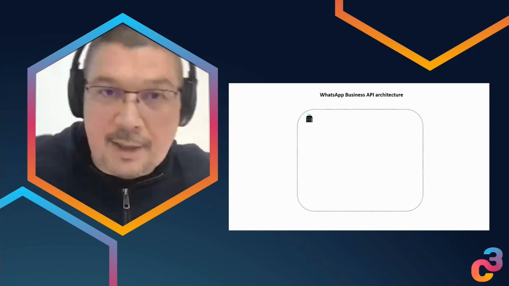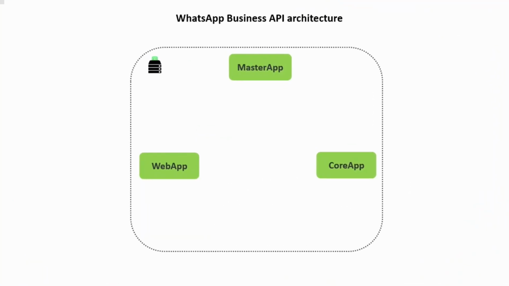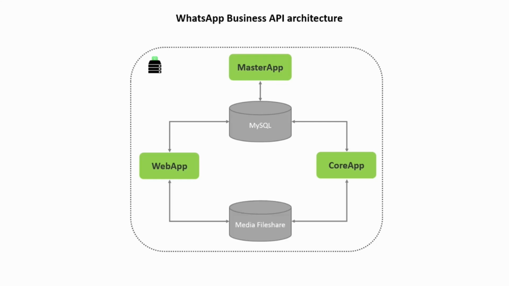So what is the architecture of this appliance? What WhatsApp provides is 3 applications in the form of Docker images that we need to run. These applications require a MySQL database to operate. For sending and interchanging media messages over WhatsApp, these applications also require a media file share, where media files like PDFs, videos, and images will be stored.